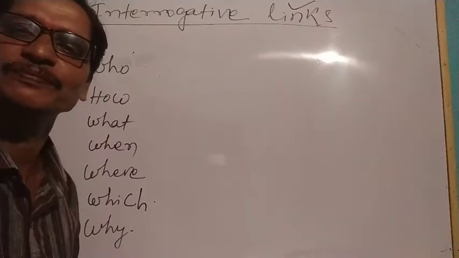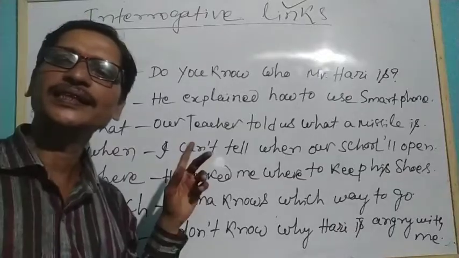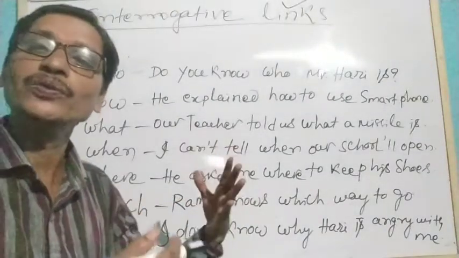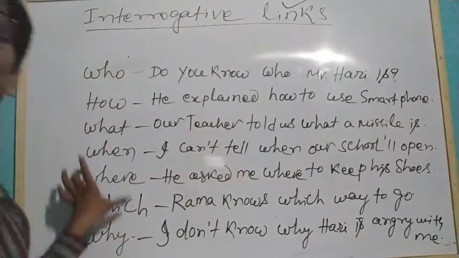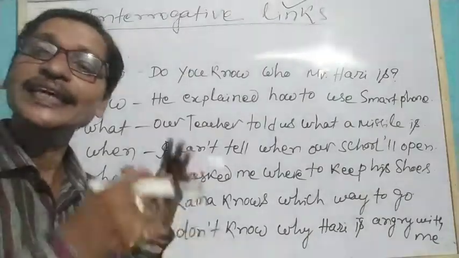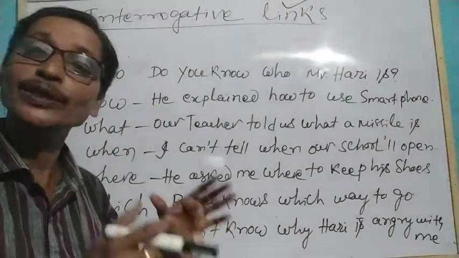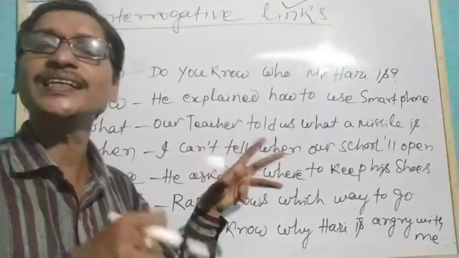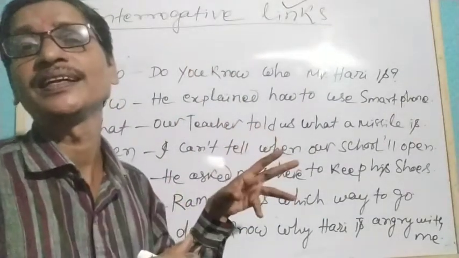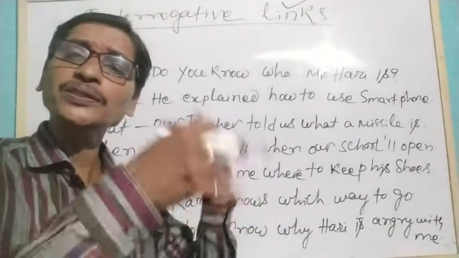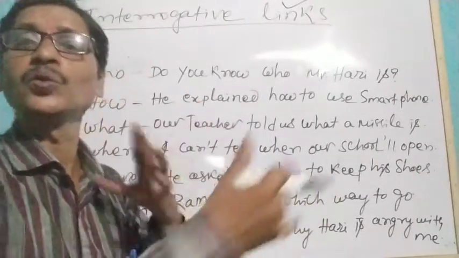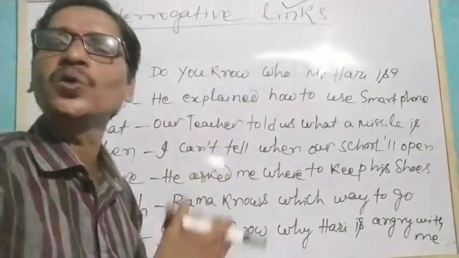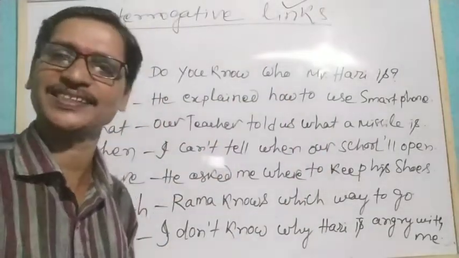See, I have written some sentences over here to show how these interrogative words are used as interrogative links. Though they are interrogative words, they are used as links, therefore we say they are interrogative links. They are interrogative words but functioning as links between two clauses or two phrases.